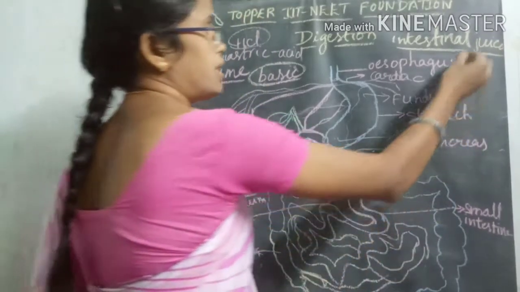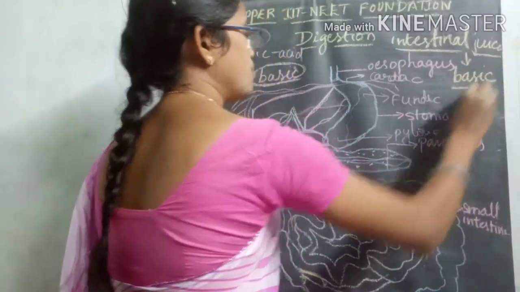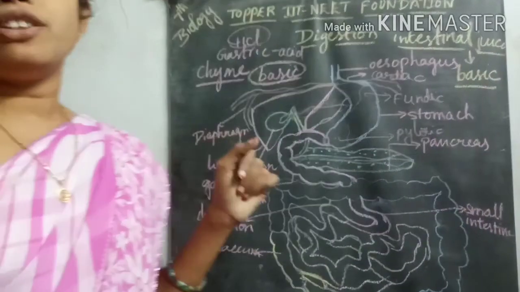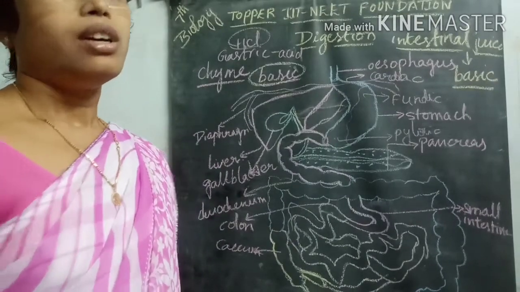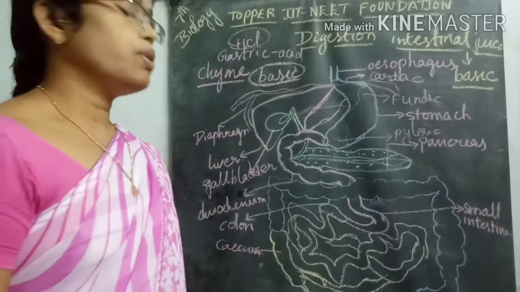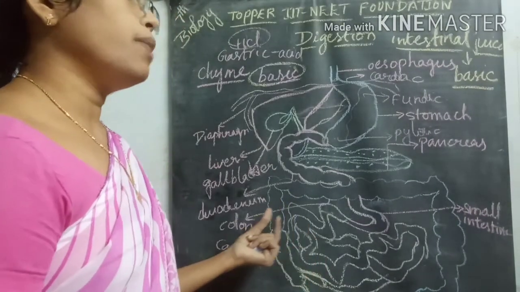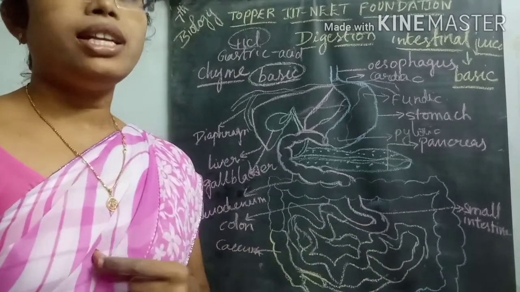This intestinal juice is somewhat basic in nature, with approximately 8 to 8.5 pH. This intestinal juice is mixed with the food material which is present in the small intestine.